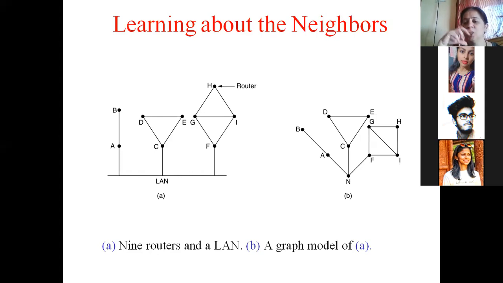Everybody's understanding this? So what do we mean by neighbors? Those nodes or routers which are directly connected to a particular router. For example, if you are considering F, its neighbors are G and I. If you are considering I, its neighbors are F and H. Like that, every router will try to find out who its neighbors are, so that if any packet comes to it, how to transmit it to the next router can be decided very easily.